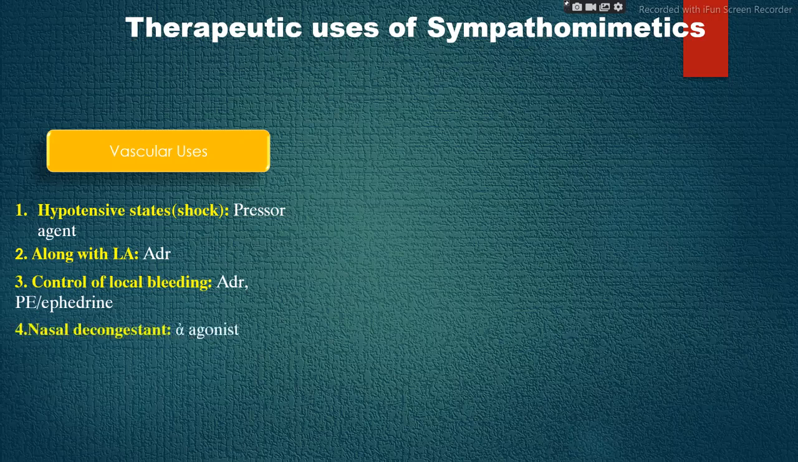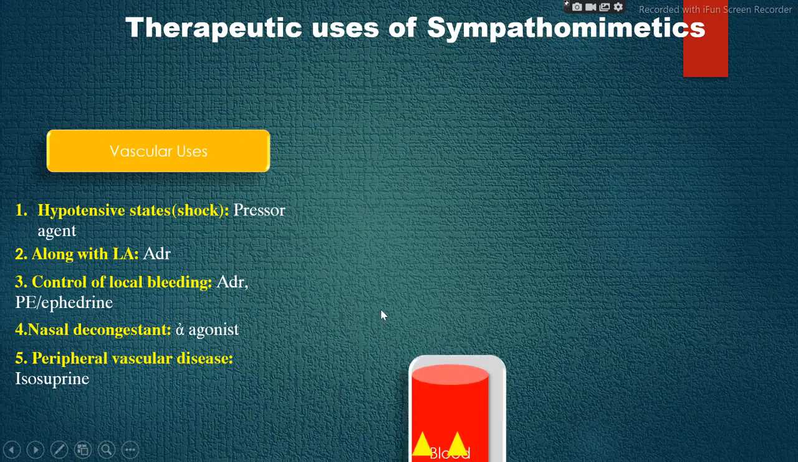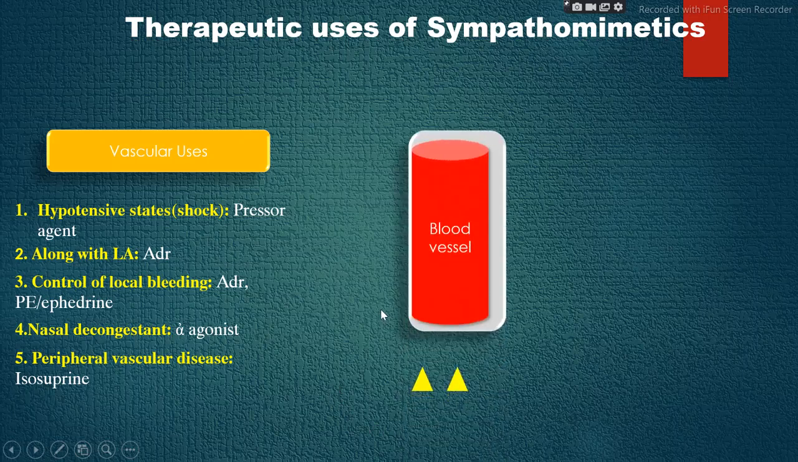Then next is nasal decongestion, in which mainly alpha agonists are involved. We will see its mechanism. Then the next one is peripheral vascular disease. For this, isoxsuprine is used. Now we will see how sympathomimetics are effective as nasal decongestants.